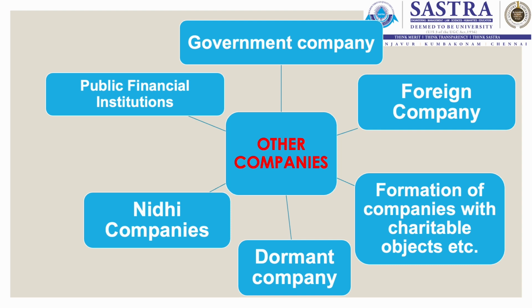Next, we move on to public financial institutions. Public financial institutions are formed by special acts of the government.